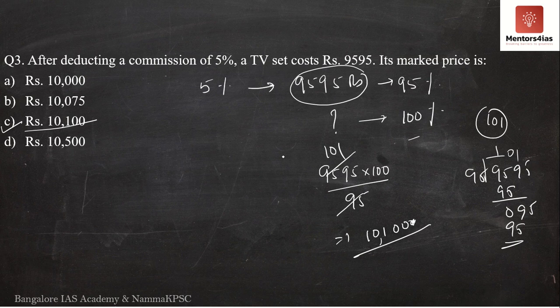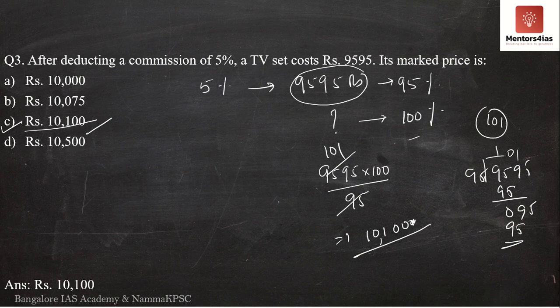Now, if you're finding it difficult from this, you could also make use of the options itself in order to determine the actual cost. So, for example, over here, you can take 5% of 10,000, which will be 500 rupees. So 10,000 minus 500 will be 9,500. It is not 9,595. Similarly, you can check for all the three other options to see if it actually matches. So these are all obviously problems on percentages. When we move over to profit and loss, it will be a bit more complicated. So at present, the correct answer is 10,100. It is option C.